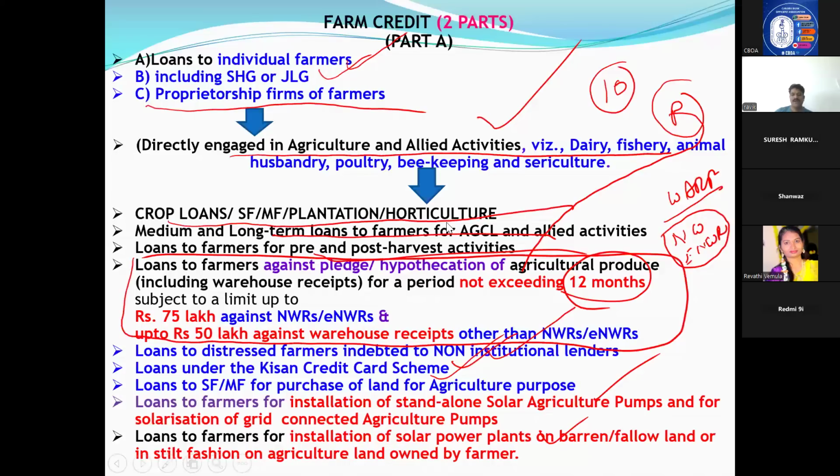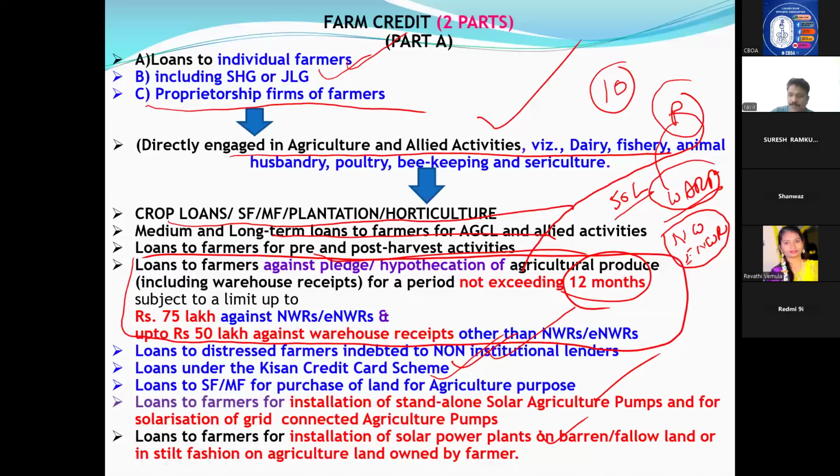Okay. Now, what they will do, they will keep the produce in the warehouse, and the warehouse will give a receipt. They will come to the bank with the warehouse receipt. Again, we can finance against the warehouse receipt. With that, they will start cultivation for the next crop. So this is called financing against warehouse receipts of the farmers. Now the concept is over. If a farmer is putting produce in a normal warehouse, not a negotiable or electronic one, then the bank can give a loan up to 50 lakhs for classifying under priority. Sir, you can give 100 lakhs also, but it is not priority. So for warehouse, it means 50 lakhs.